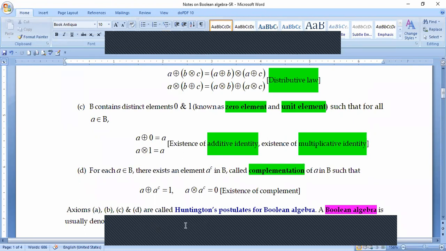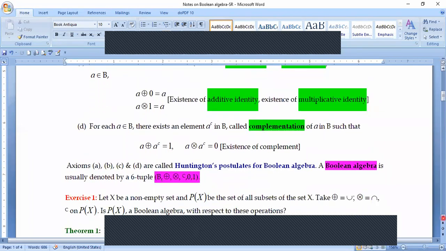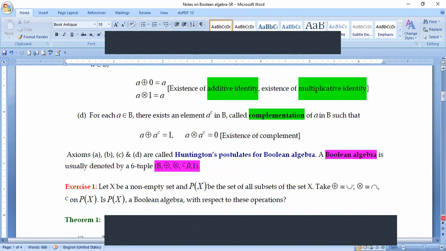Here we call this a 6 tuple, because to define this structure we need 6 basic elements: the non-empty set, the plus operation, the cross operation, the complementation, 0 and 1. 0 is the additive identity and 1 is the multiplicative identity. This structure is called the Boolean algebra due to Huntington's postulates.